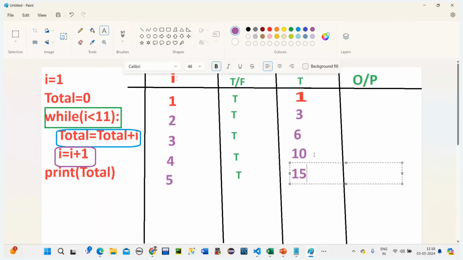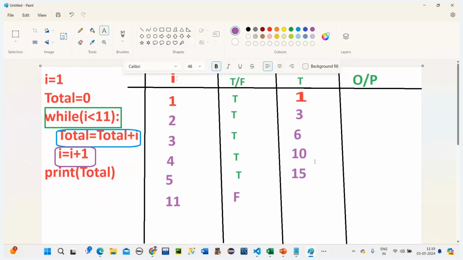Yeah. Okay, we are only looking at the I value every time, and here the total is done. Now, bro, for example, if my I becomes 11, meaning 5, 6, 7, 8, and if it becomes 11, now what happens? The condition is equal, so false. Yeah, the condition is false, right? Yeah. When the condition is false, now what happens?